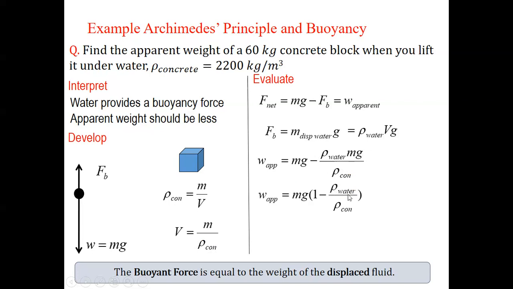Now, the density of water you know is 1000, and the density of concrete is given in the question. Put in the values, gravity 9.81, mass 60. Put all these in and you will get the apparent weight. The apparent weight will come to around 321 Newton. This is how you find the apparent weight.